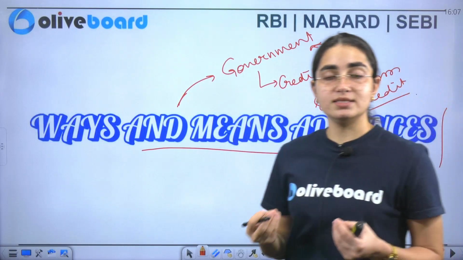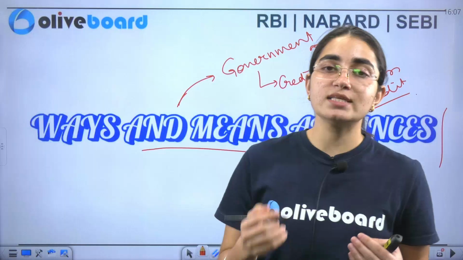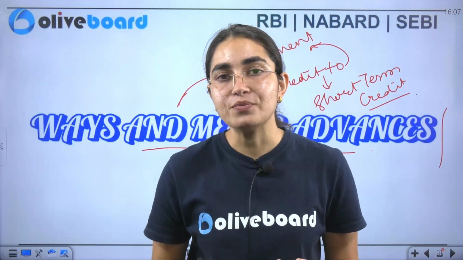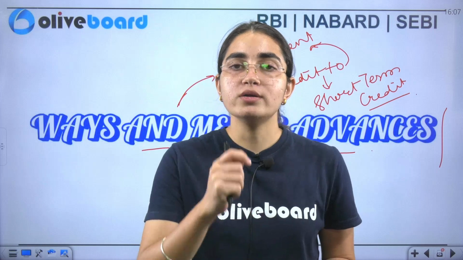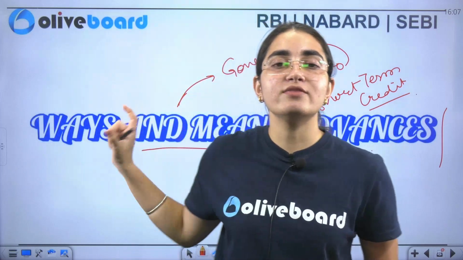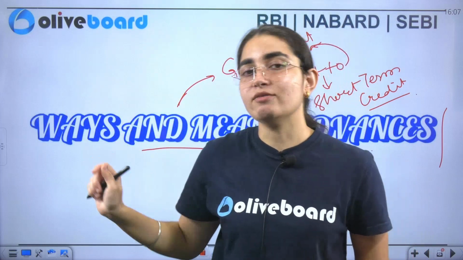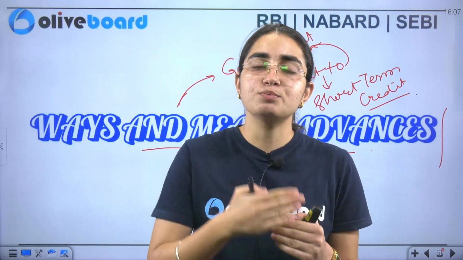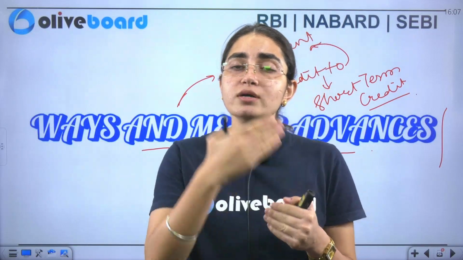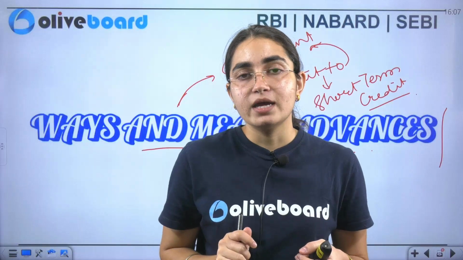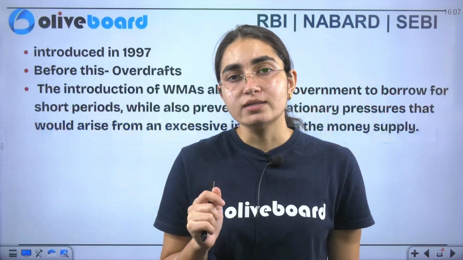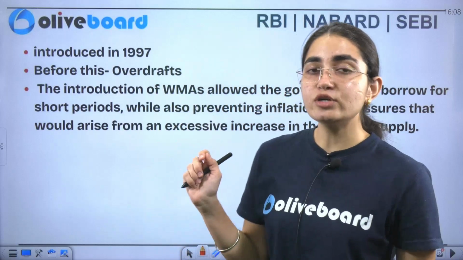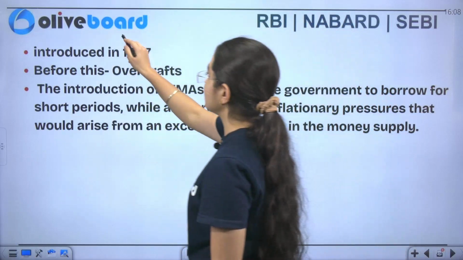When RBI sees that the government is out of finances that have to be catered for a shorter period of time, RBI gives a loan to the government by way of ways and means advances. You have to remember that this is a short-term help provided by RBI to the government of India. It is important to remember when it came into being: this was a concept introduced in the year 1997.